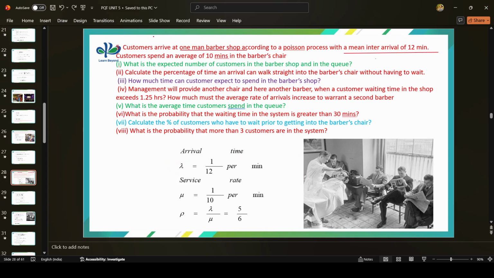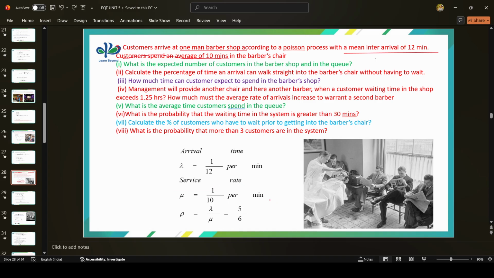Here they have given that a customer spends an average of 10 minutes in the barber's chair. So the average service time is 10 minutes, and mu is 1 divided by 10 per minute.